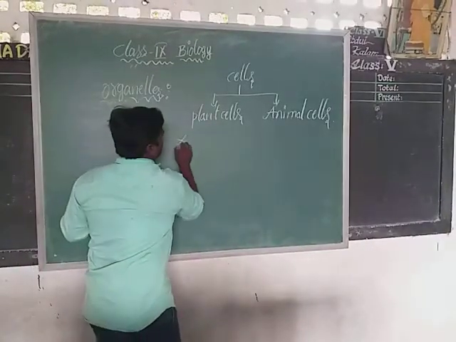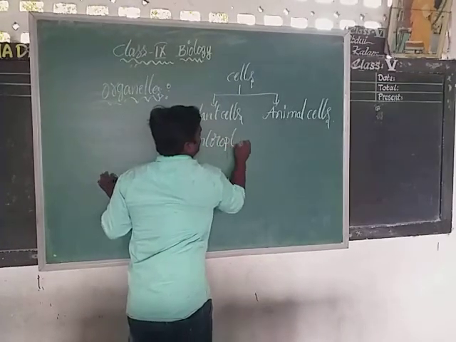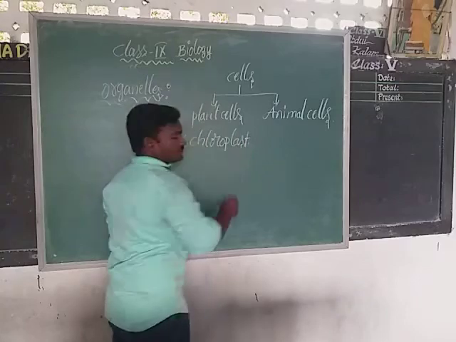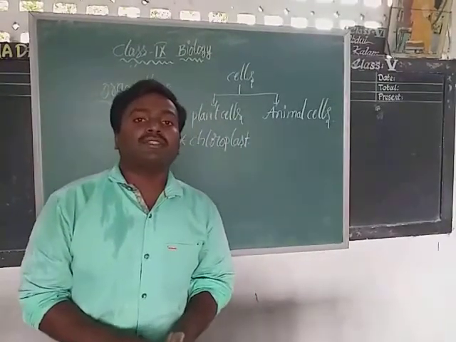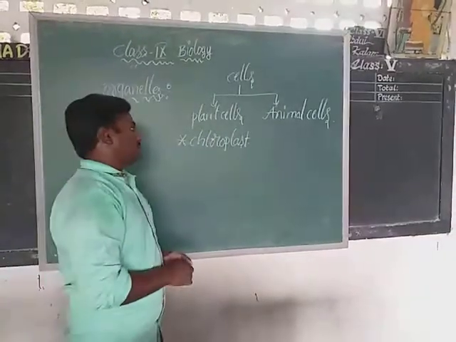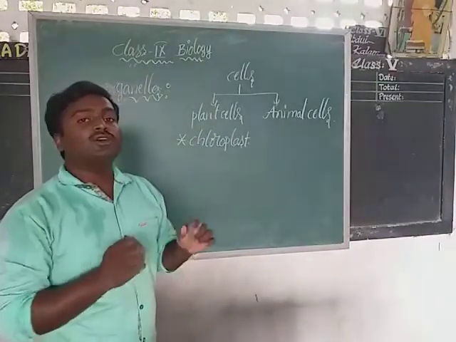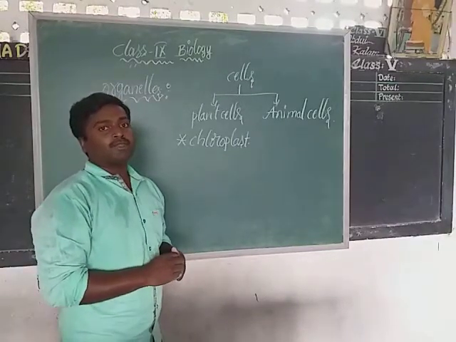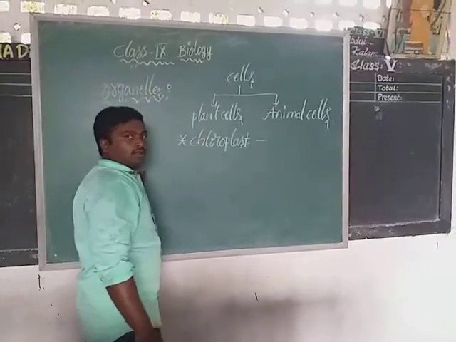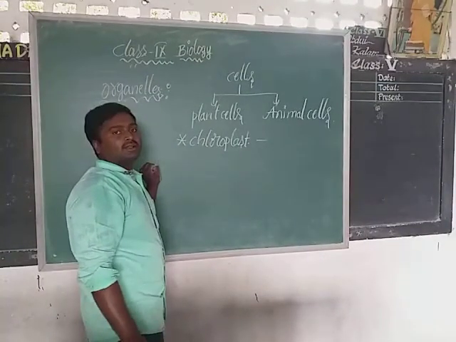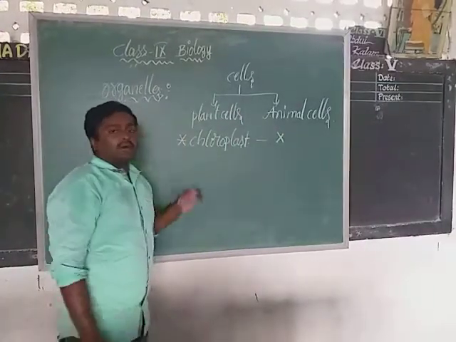In case of plant cell, we can see chloroplast. Already you know about it. Most of the plant leaves are in which color? Green in color. Why? Because of the presence of chloroplast. Okay. So in case of animal cells, do chloroplasts be present? No. In case of animal cell, chloroplasts are absent.